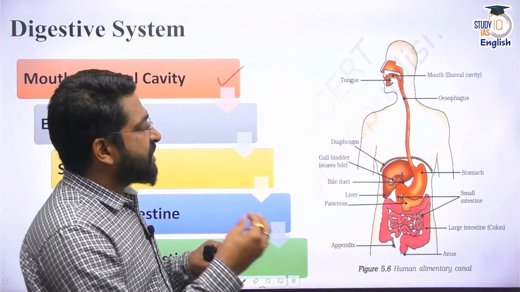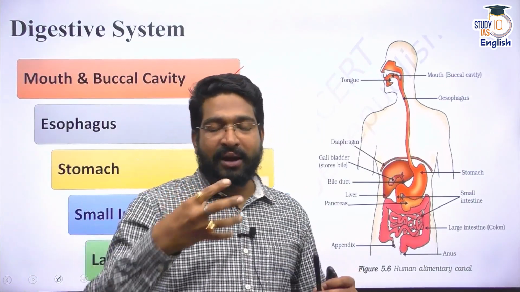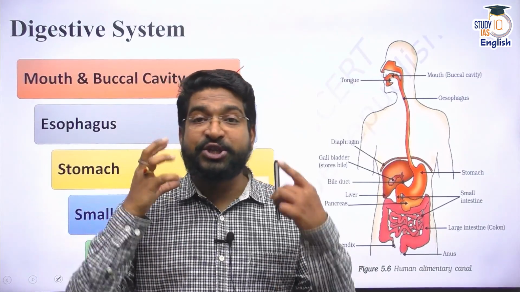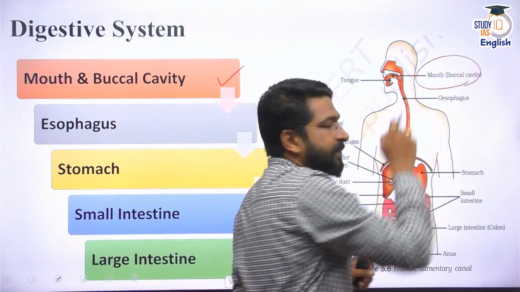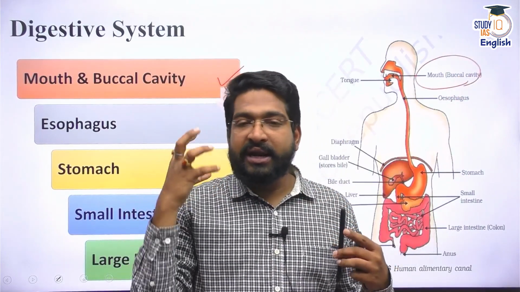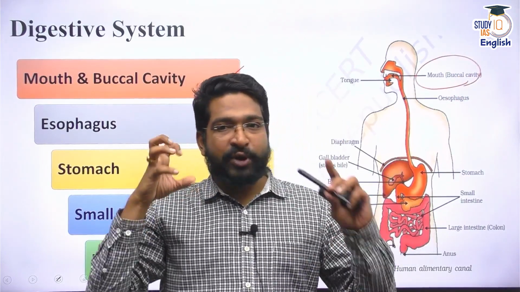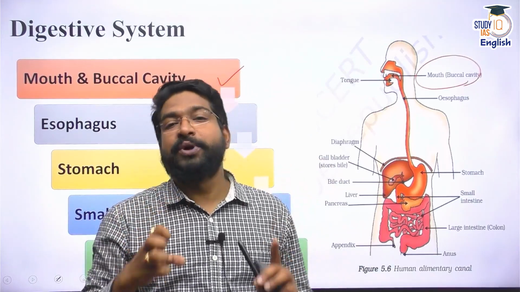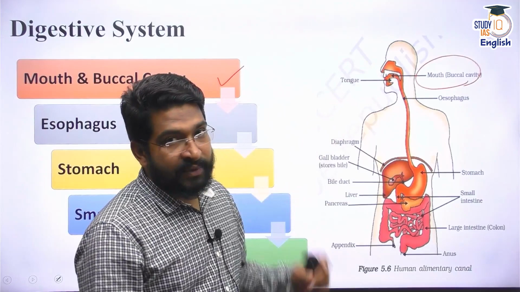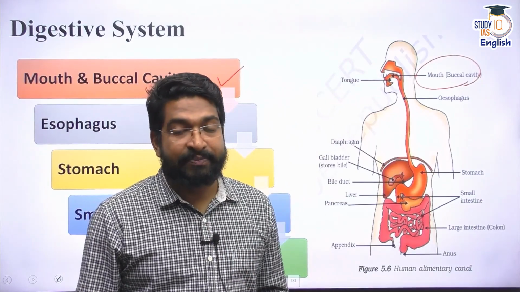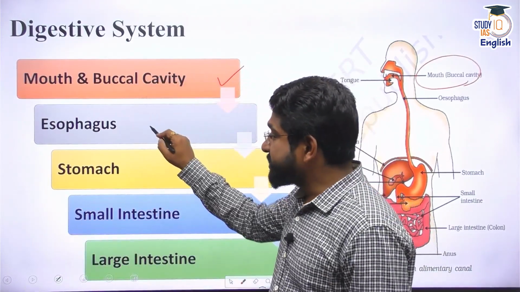Now, as soon as I eat food, what do I do? I chew it. For chewing, I have teeth in the buccal cavity. Using the teeth, I am going to tear the food, masticate it, chew it, and it is going to be mixed properly using my tongue. And in the mouth, there is already saliva in it. From the mouth, the food enters the esophagus.